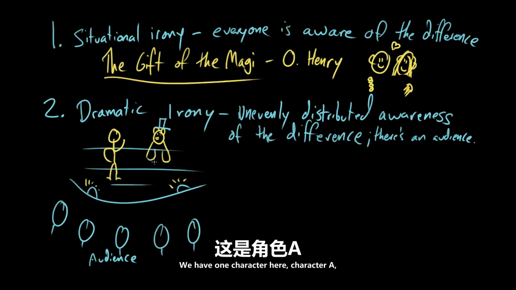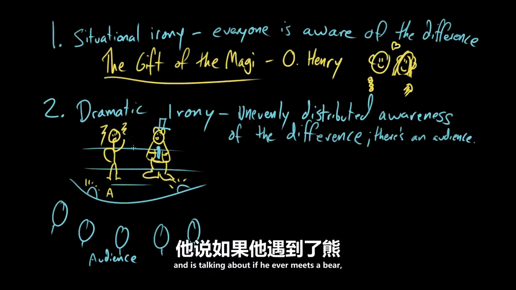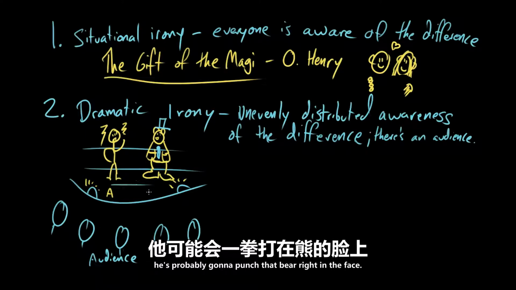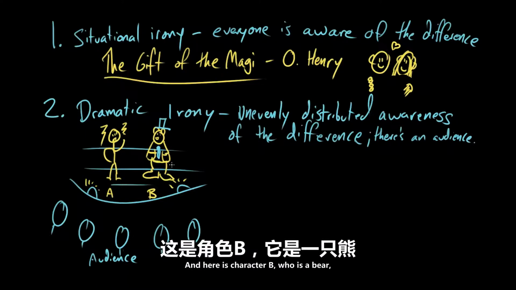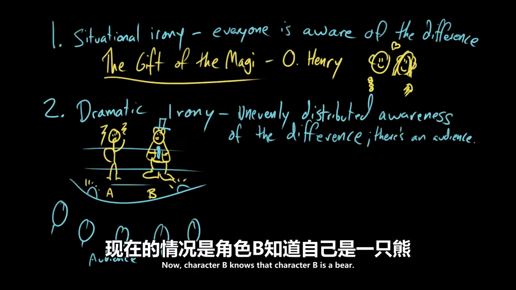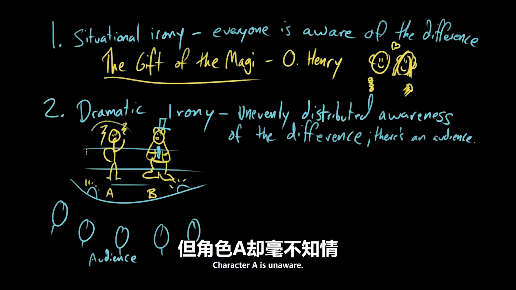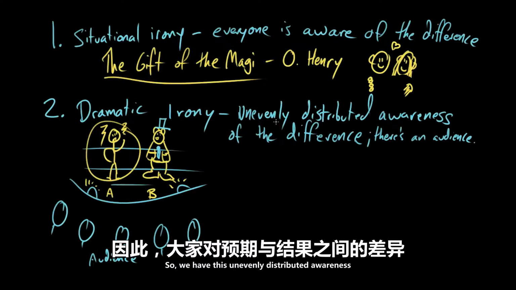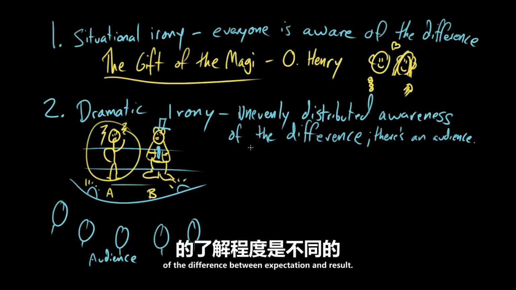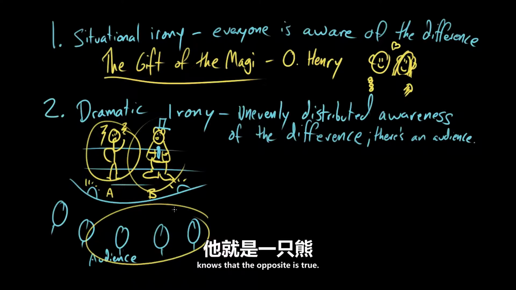We have one character here, character A, who really doesn't like bears. And is talking about if he ever meets a bear, he's probably going to punch that bear right in the face. And here is character B, who is a bear, but is a bear in disguise, wearing a hat and a tie. Now, character B knows that character B is a bear. The audience knows that character B is a bear. Character A is unaware. So we have this unevenly distributed awareness of the difference between expectation and result. Character A expects that character B is not a bear, but character B and the audience know that the opposite is true. That's dramatic irony.